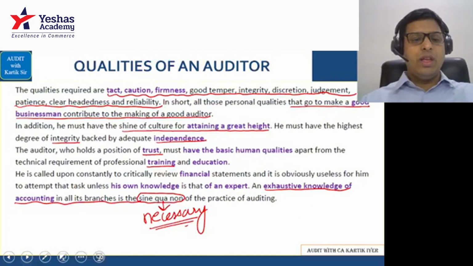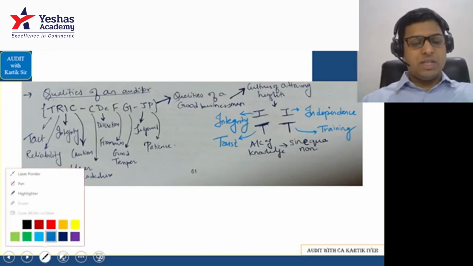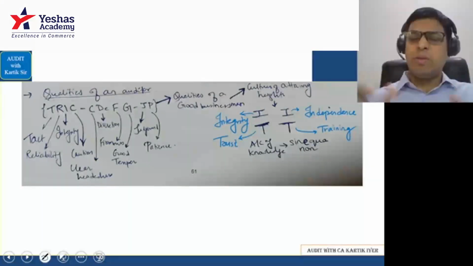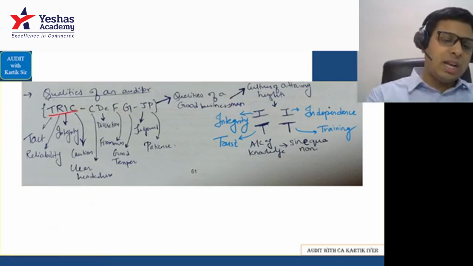Let's see this. What are the various qualities of an auditor? This code I had given in the class, a very simple one just to remember quickly. You have to remember the trick. Trick is what? Auditor should have tact, reliability, integrity, caution.